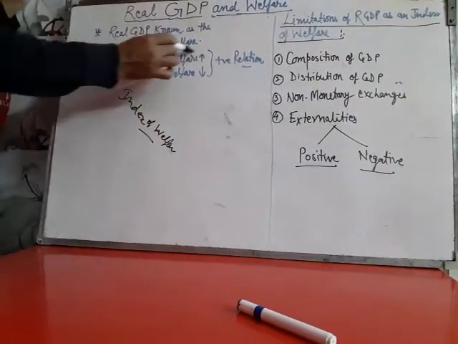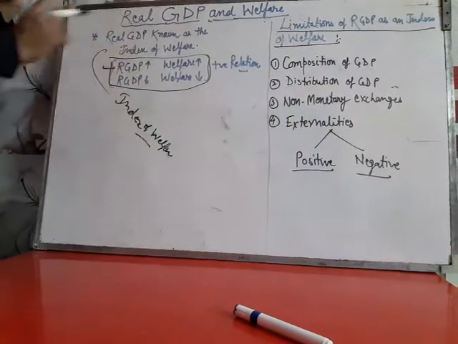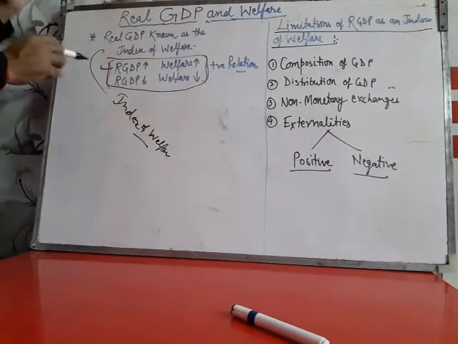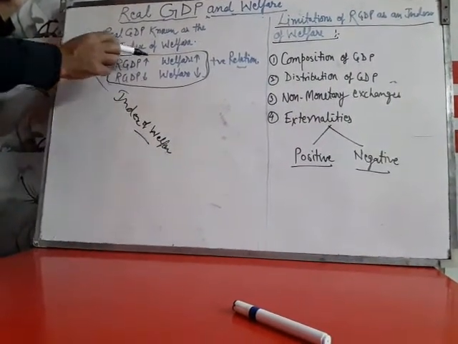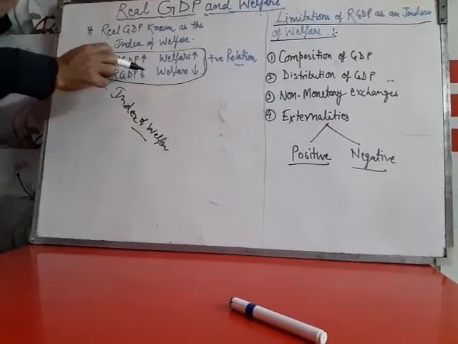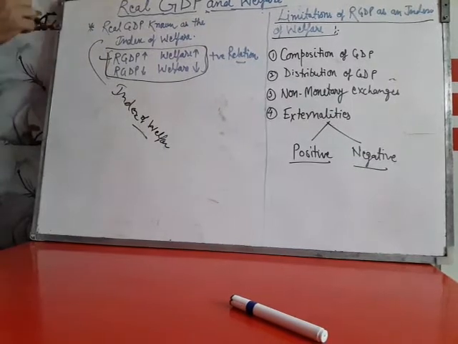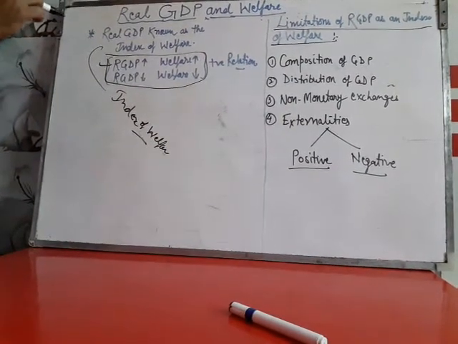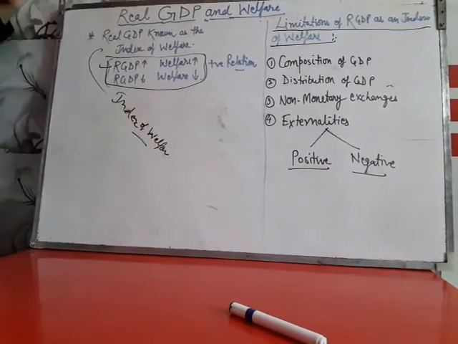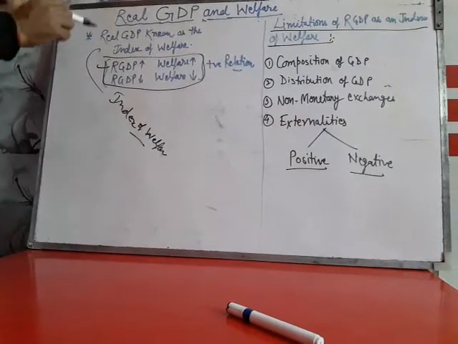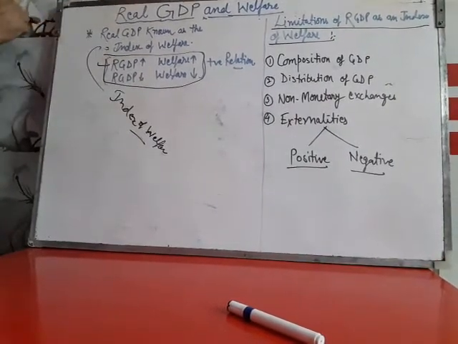So there is a positive relationship between real GDP and welfare. If real GDP increases, welfare increases. If real GDP decreases, the welfare will decrease. So there is a positive relationship between real GDP and welfare. So the real GDP is known as the index of welfare.